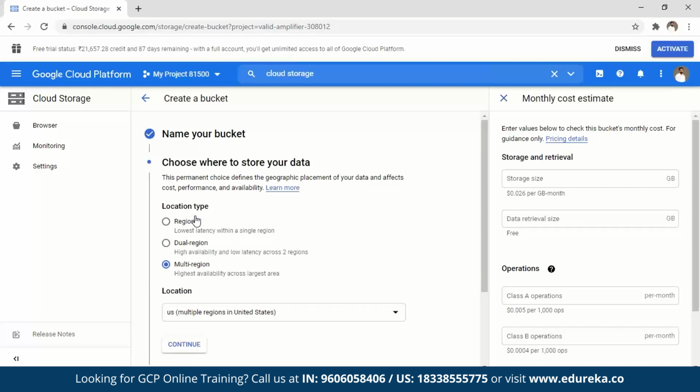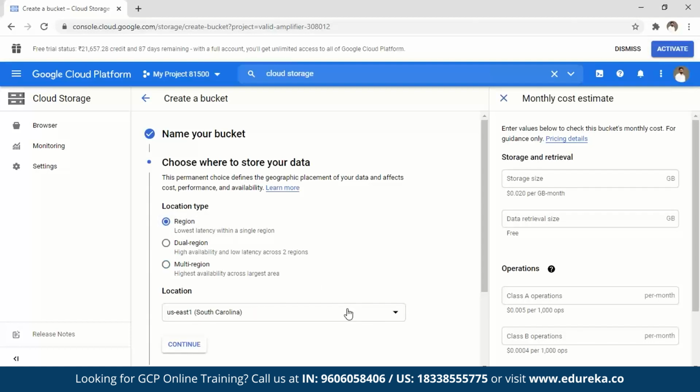Once we click on continue, these are the other things we need to understand, as in what kind of bucket I want. Do you want it regional, dual regional, or multi-regional? By the name itself, it should be clear: latency is reduced because in a regional bucket you are dealing with a single region, and all your work is concentrated there. In dual region, you have high availability, low latency, and you can access this data across two regions. In multi-region, you can have buckets in multiple regions, that is, you can access this bucket from multiple regions. In this case, we are sticking to the region option. This is a basic demo.